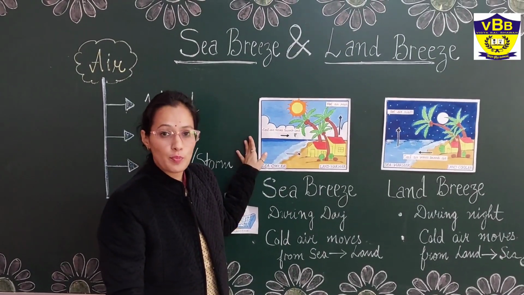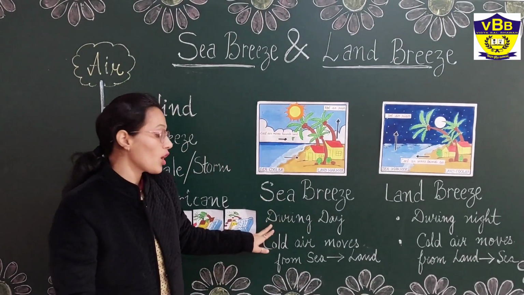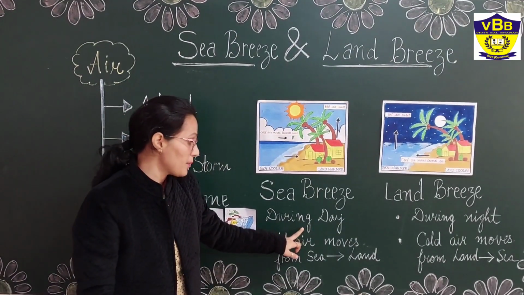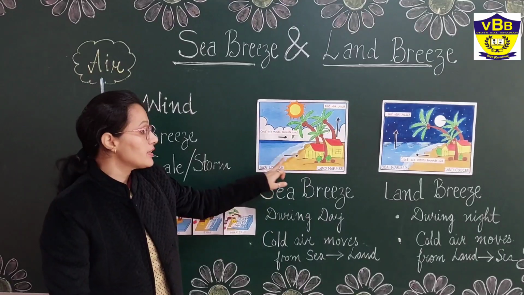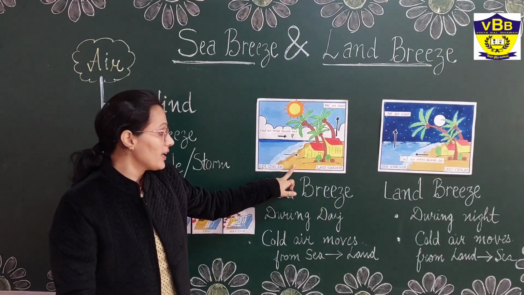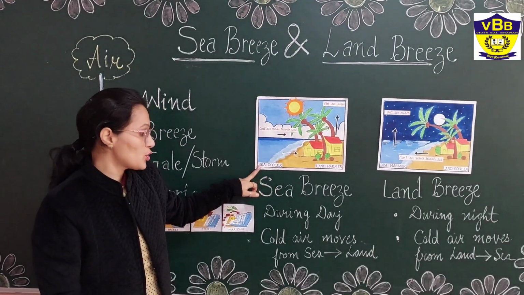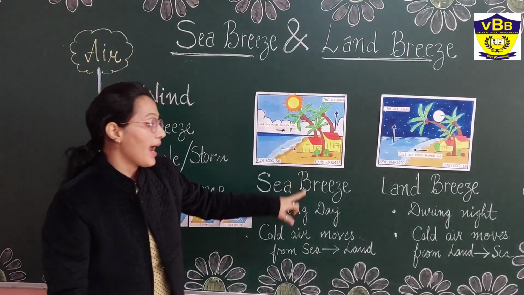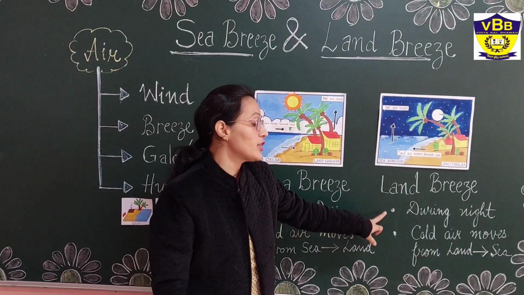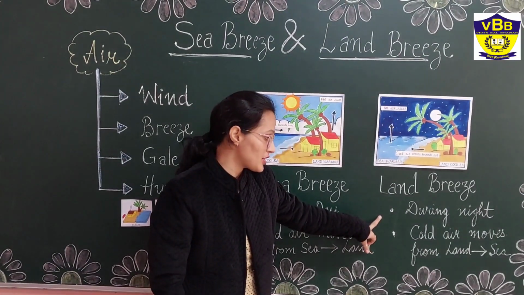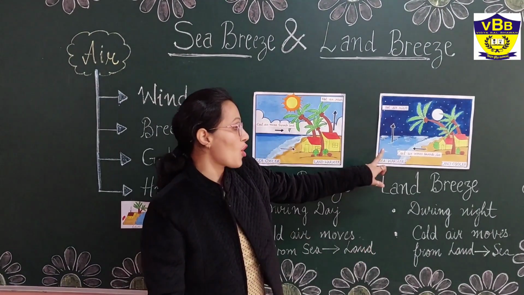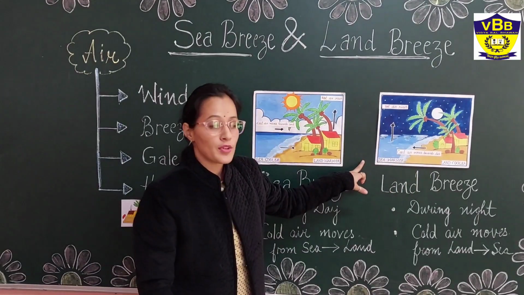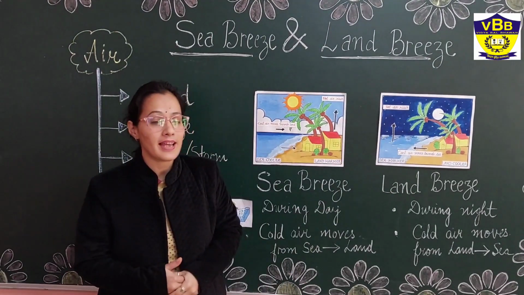So keeping all these points in view, sea breeze always takes place during daytime, because during daytime the land gets heated up quickly and the sea is cooler. So cool air always moves from sea to land, and land breeze always takes place during night time, and the cold breeze moves from land to sea. So this is all about sea breeze and land breeze.